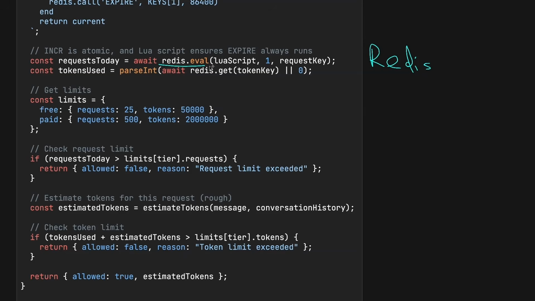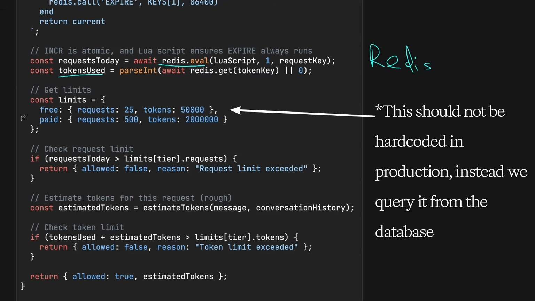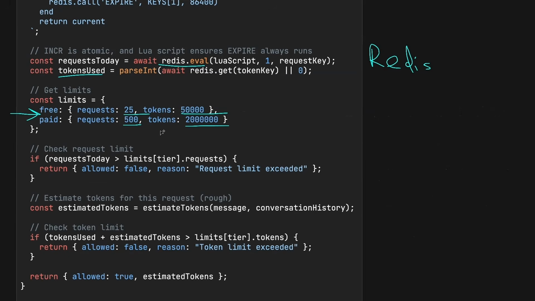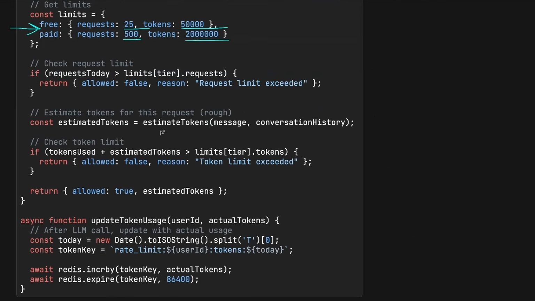We will check what's the request usage and token usage from the Redis store. And then we'll get the limits. These are the variables like how many requests they can do per tier and how many tokens they have per tier. And after we have how much they consumed and what's the limit, we can just check if they are within the request limit and if they are within the token limit. And if both are fine, we will allow these to be processed. Otherwise, we will let the user know that they are out of tokens or out of requests.